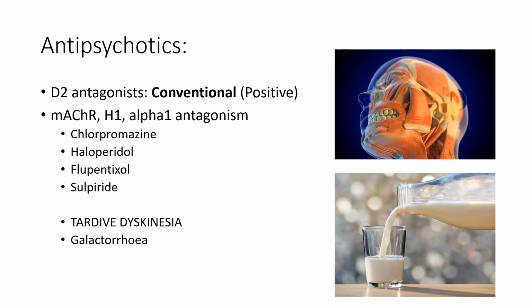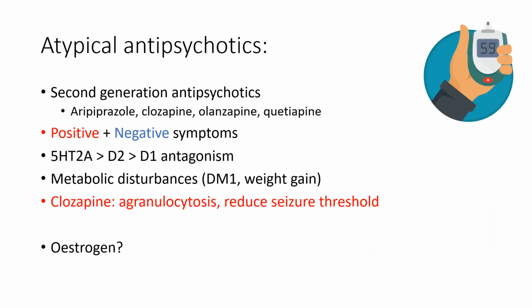And finally, what about our atypical antipsychotics? So these are second generation antipsychotics. Examples include aripiprazole, clozapine, olanzapine, risperidone, and quetiapine, and they act in a very different way.